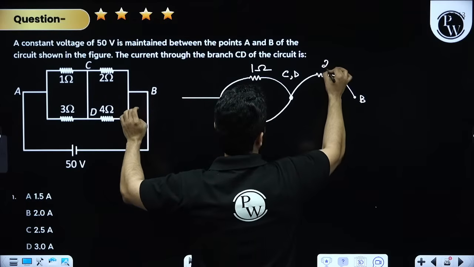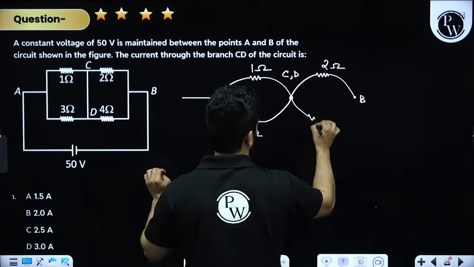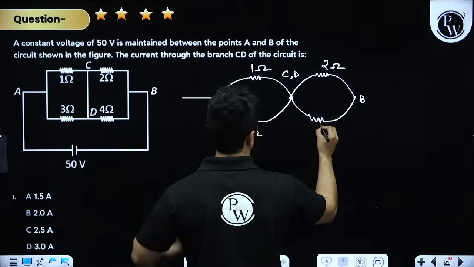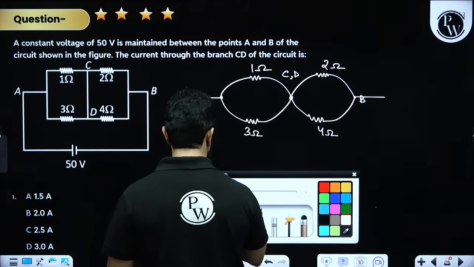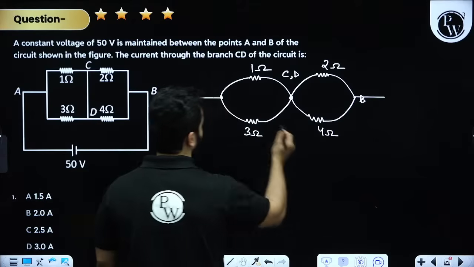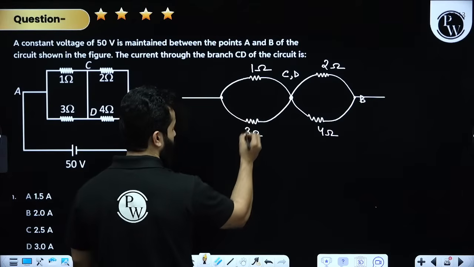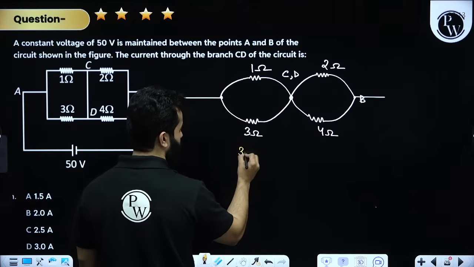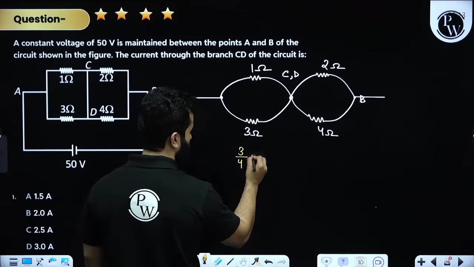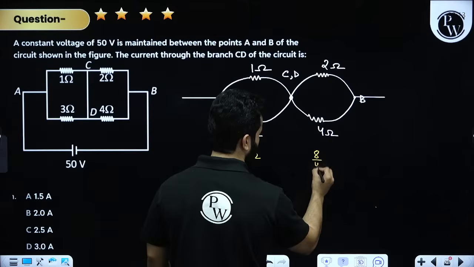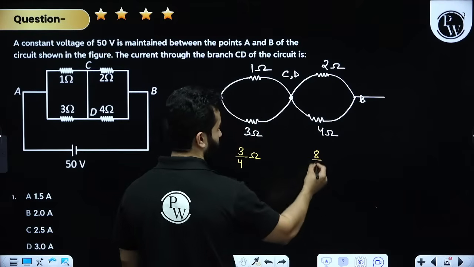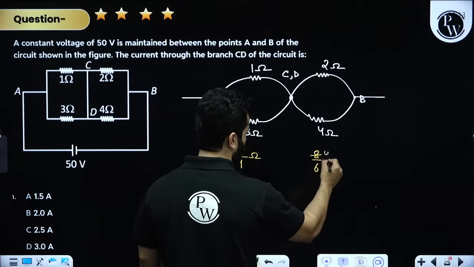This resistance is 2 ohm. We have got another resistance. This is 4 ohm. And then something like this. My dear friend, this will become R equivalent of these two will become 3 times 1 divided by 4. So 3 by 4, this will become 2 times 4 divided by 6. So 4 by 3.